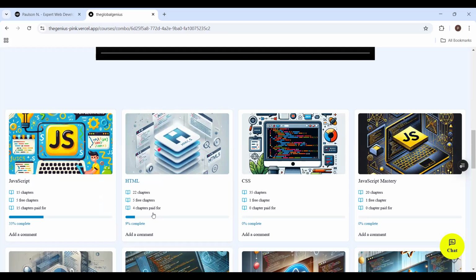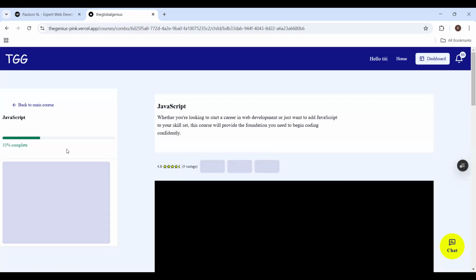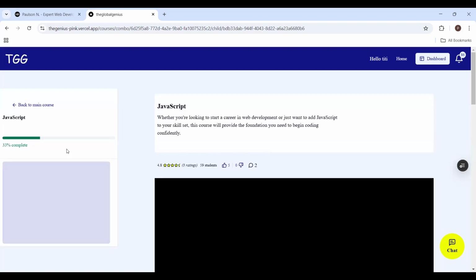So let's say you pay 10% of the course fee, you're going to get 10% course content. So this has given me all the 15 chapters here, but gave me 4 out of 22 here. The money wasn't enough to actually get here. So if I make some payment again, I could have more chapters available to me. So let me go to JavaScript, where all the chapters have been paid for.